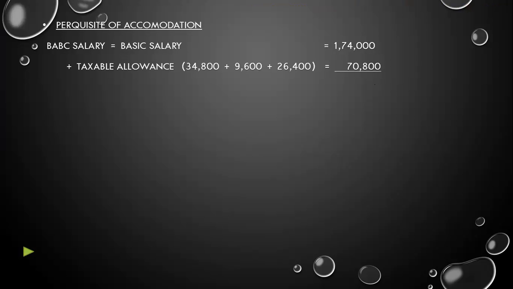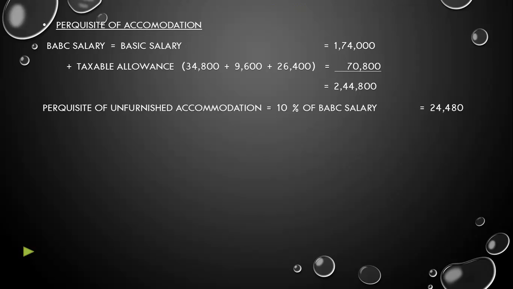So 1,74,000 plus 70,800 is equal to 2,44,800 rupees. Okay. So now we have to take 10% of this BABC salary. So perquisite of unfurnished accommodation is equal to 10% of BABC salary. So 2,44,800 into 10% is equal to 24,480 rupees.